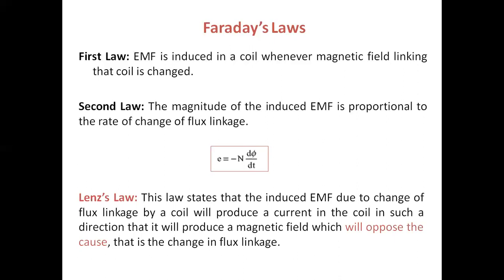That's the reason we get E equal to minus N d phi by dt.